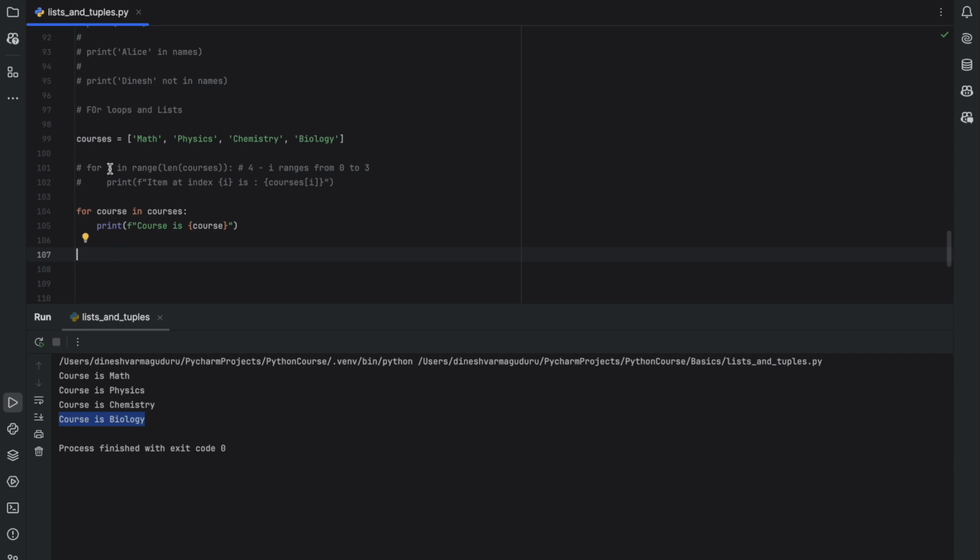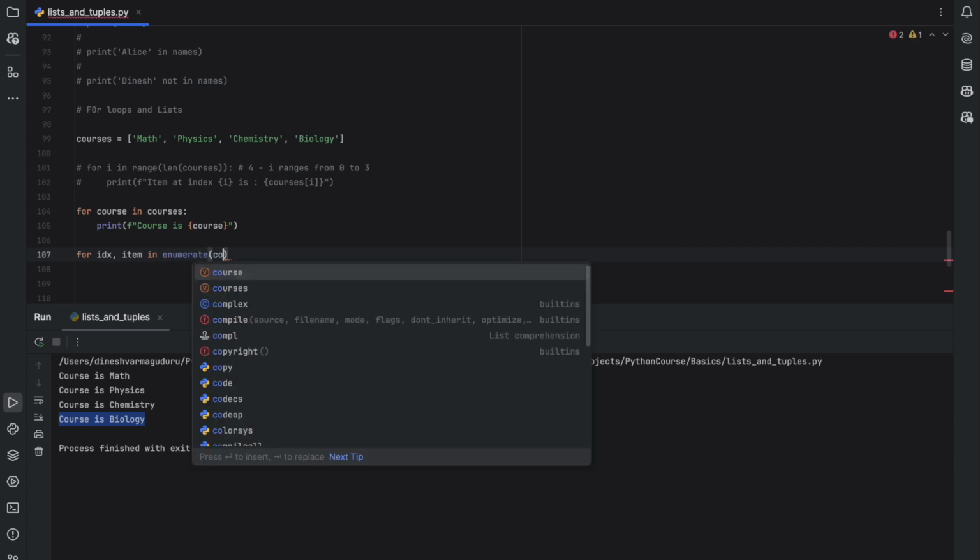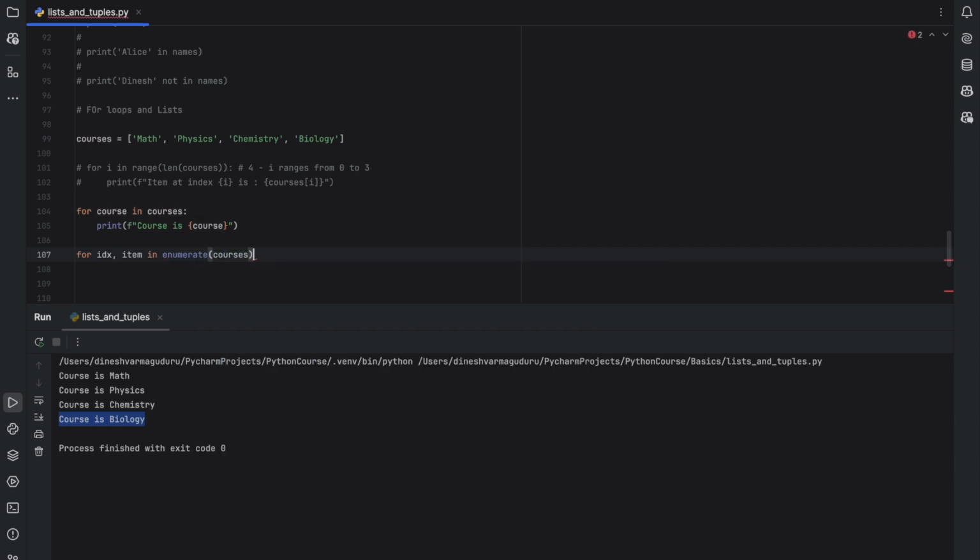Let's say you want to access both the index and value in the loop variable itself. You can do that by using for index and item in the enumerate method. So you can use enumerate and you should provide the list here. When you use enumerate, it will basically return us the key and value.